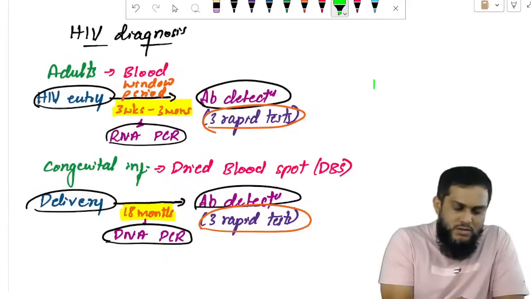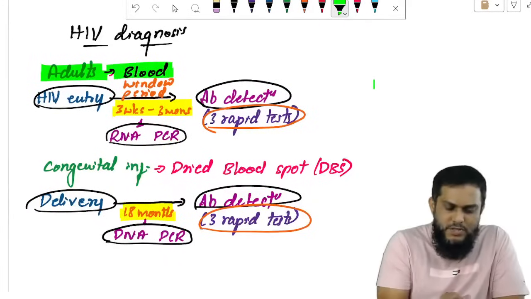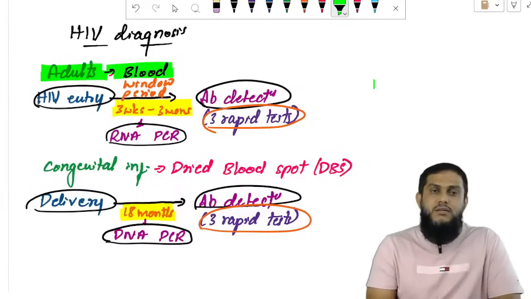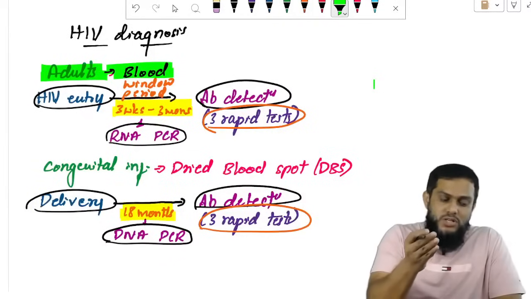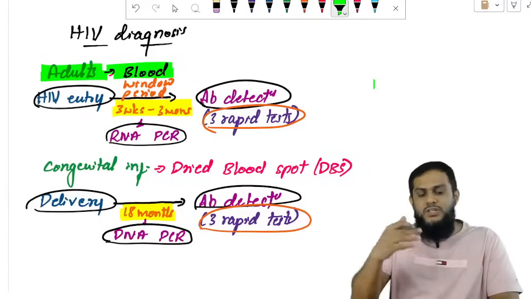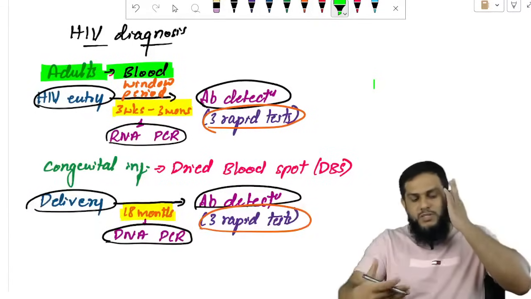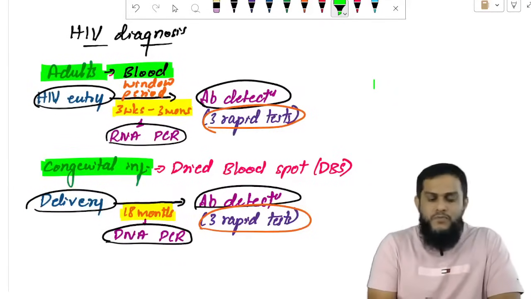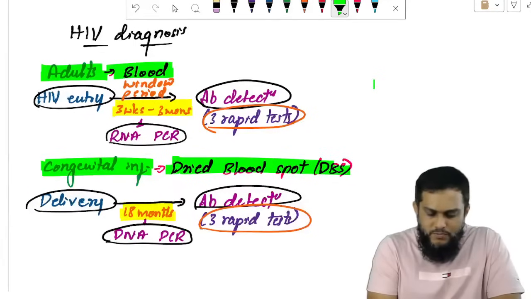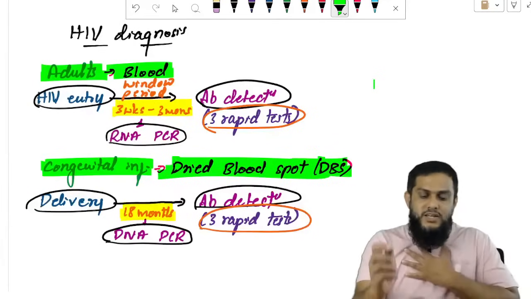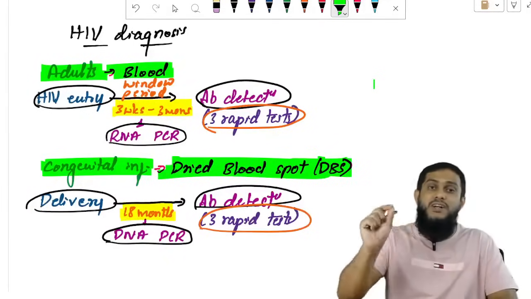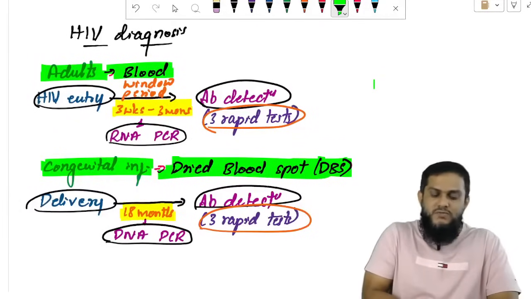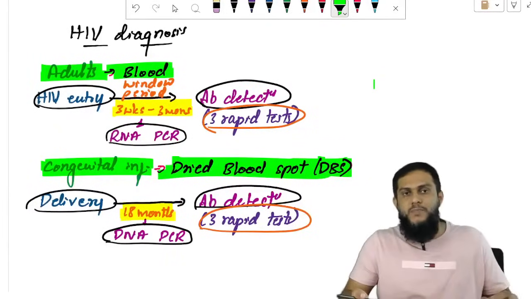Okay, very important. Sir, in adults, we collect the blood sample and we do RNA PCR within 3 weeks to 3 months of HIV entry. After 3 weeks to 3 months, we go for antibody detection by 3 rapid tests. In congenital HIV infection, we collect dried blood spot. We won't collect the direct blood. We take 1 drop of blood on a filter paper, dried blood spot, and we do PCR within 18 months of delivery, after 18 months antibody detection.